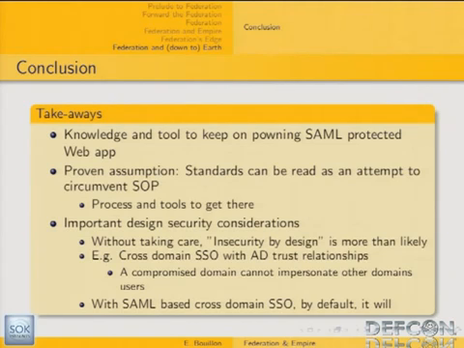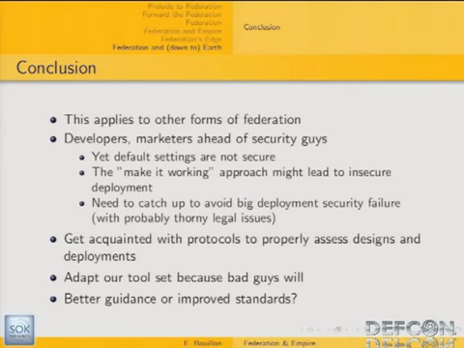With SAML-based cross-domain SSO, by default, this kind of situation will occur. Of course, this approach applies to other forms of delegation of a federation. In this field, developers and marketers are ahead of security people, so default security settings are not secure.